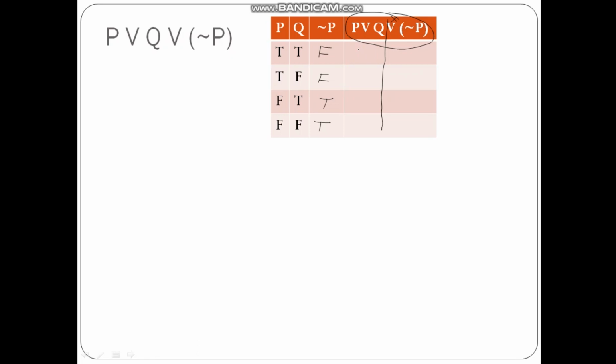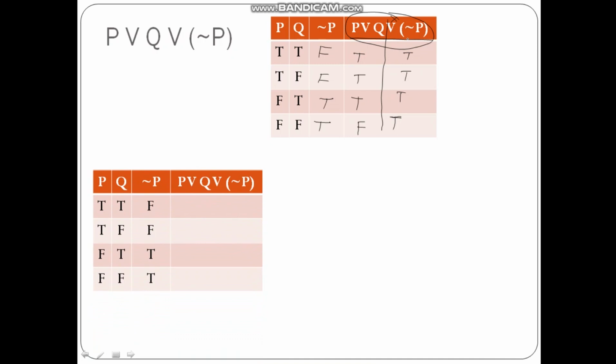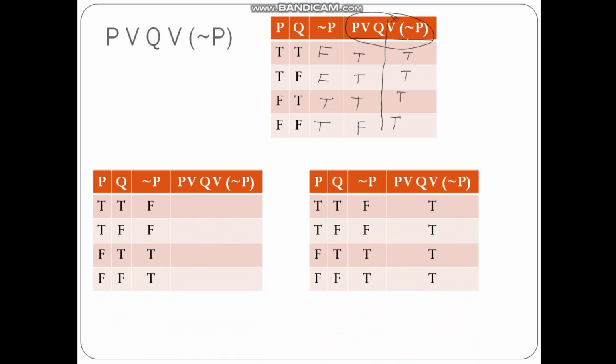So let us do it in this way. So p or q is here: true, true, true and false. And then this p or q is ORed with this one. So true, false is true, this is true, this is true, and this is also true. So the outcome is true here. Or you can directly find out the value of this. I have tried to do it in the next table. So not p is identified, and here I have directly drawn it for p or q or not p. You can use any of the methods, either this method or this method.